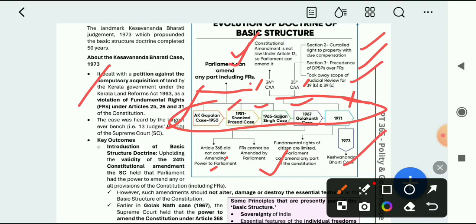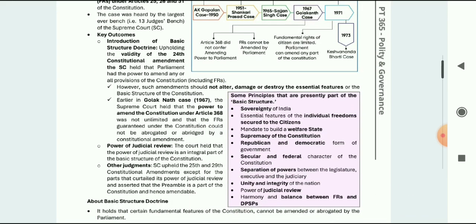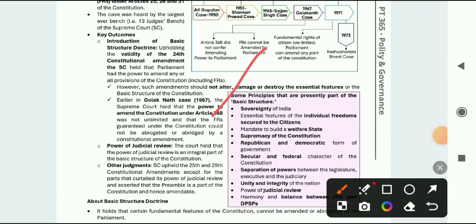That is, you can take secularism, you can take different sovereignty. Here some principles are given. You can see here sovereignty of India, mandate to build a welfare state, supremacy of the Constitution. You cannot take away the supremacy of the Constitution. Secular and federalism, separation of power, unity and integrity, power of judicial review. Judicial review power is very important. This also you cannot take away. The Parliament can make any law or amend any law, but they cannot take away this basic structure.